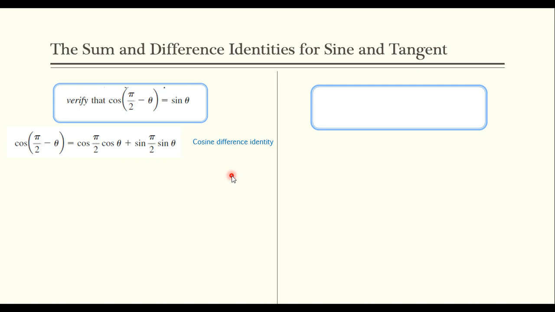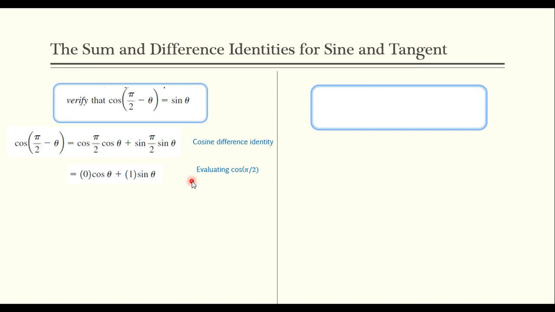So the angle measure that we know here is pi over 2 or 90 degrees. So we're just going to plug in cosine of pi over 2. Remember, that's 90 degrees, and that coordinate is (0, 1). Cosine is 0. Sine is 1. Plugging those in, I'm just evaluating cosine of pi over 2.